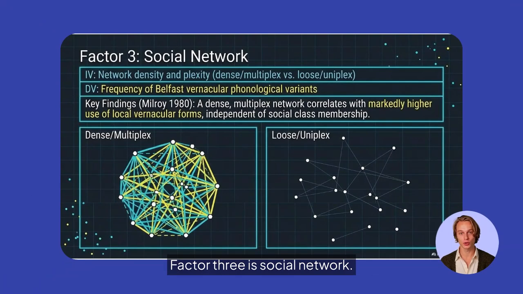Factor 3 is social network. Milroy's Belfast research shows that dense, multiplex networks strongly correlate with higher use of local vernacular variants. Loose, uniplex networks correlate with less local usage, even when social class is held constant.